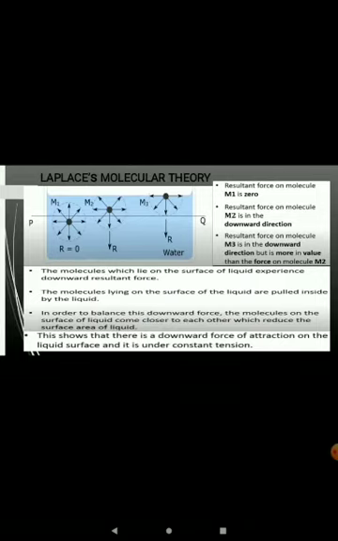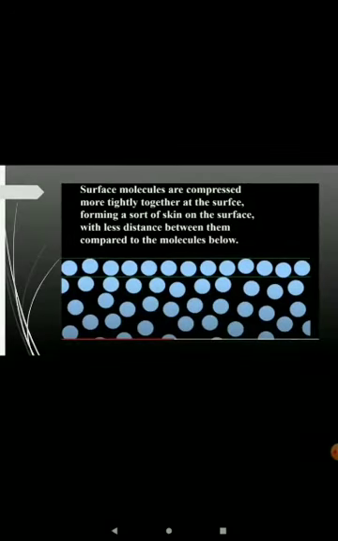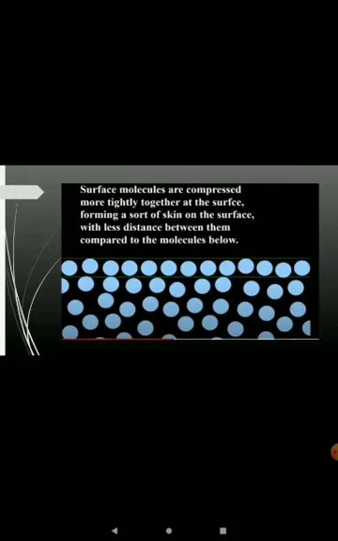This free surface of the liquid contracts to balance this downward force, and this tendency of the liquid is due to surface tension. The surface molecules are compressed, as shown in the figure, more tightly together at the surface, forming an elastic membrane-like structure.